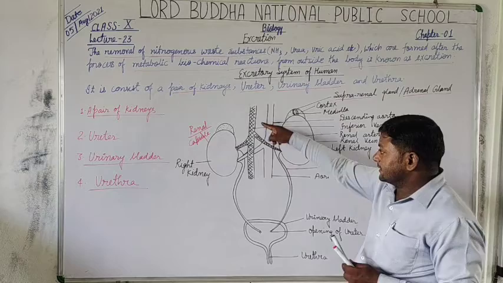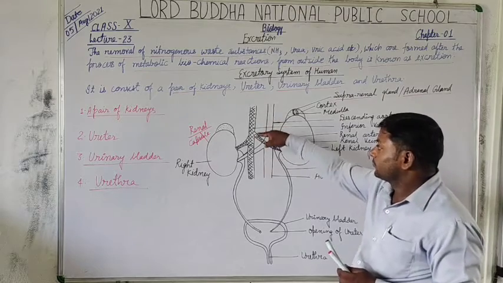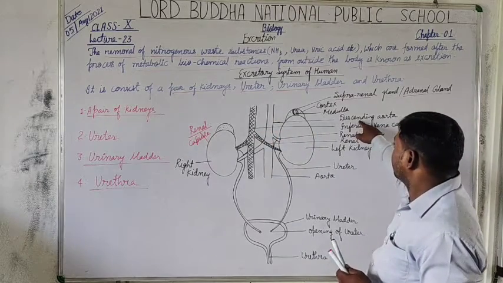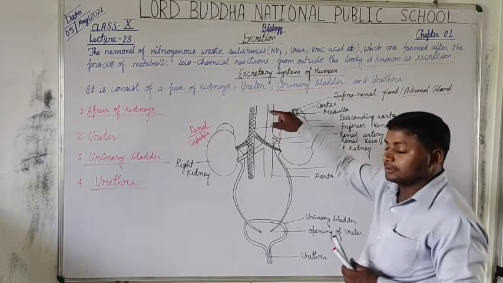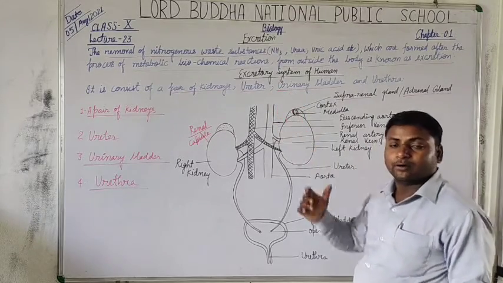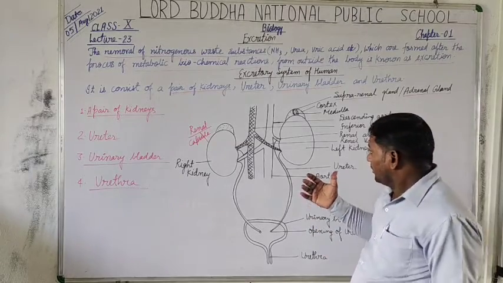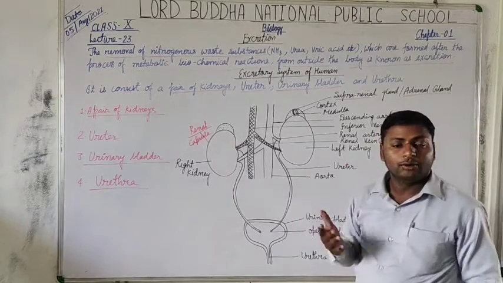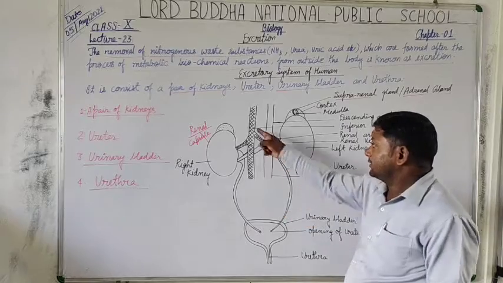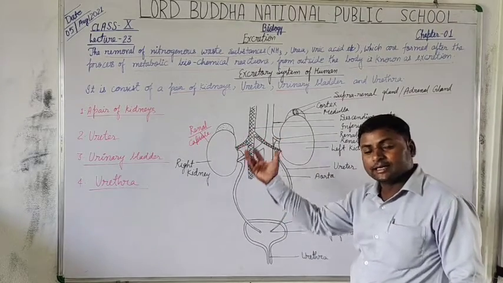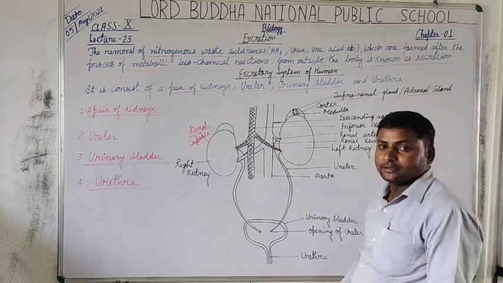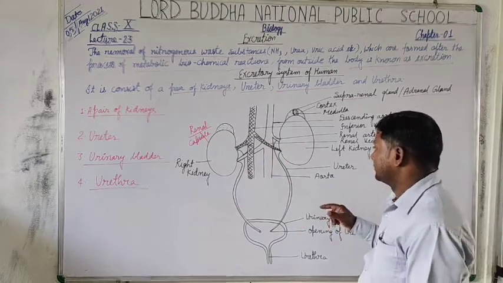Now students, this is the descending aorta, coming from the left side of our heart, and this is the inferior vena cava that is descending from the right side of our heart.